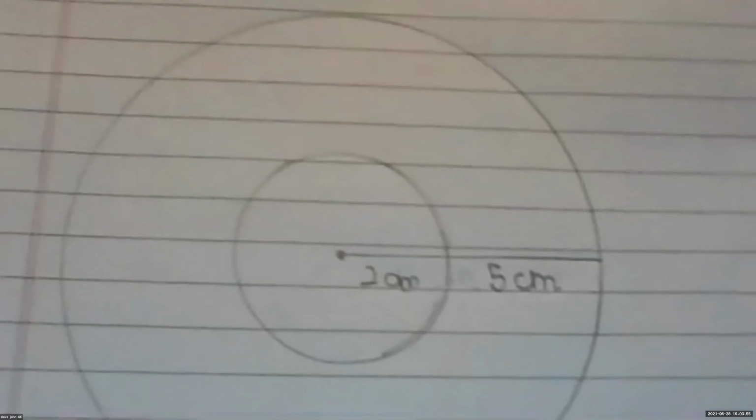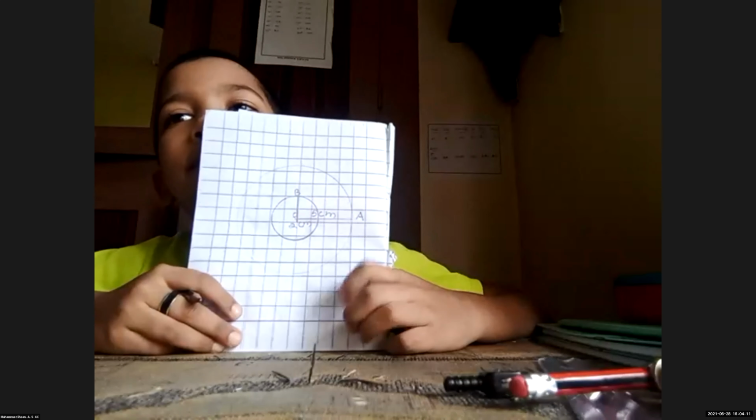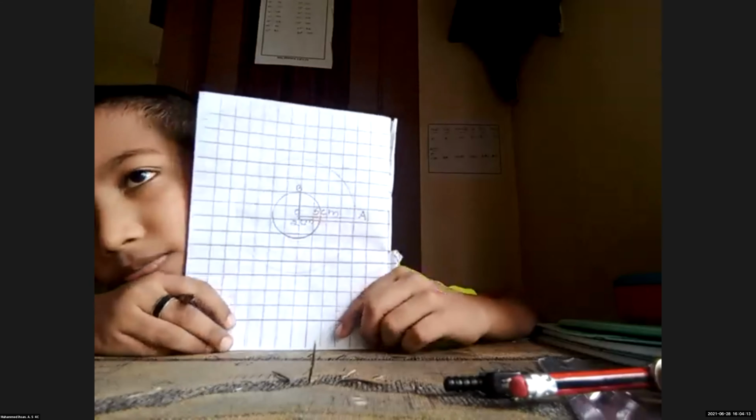Yes, children, 2 centimeter and 5 centimeter. Dave, you can give the name. Yes, center O, and the radius also OA or OB. Any name. If you want to give OD or OF, any name, but you can name the center and the radius. Okay, children?